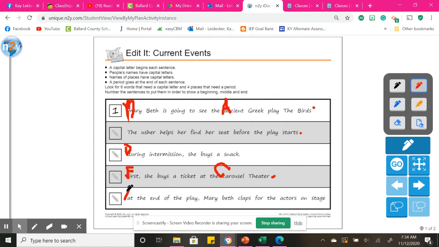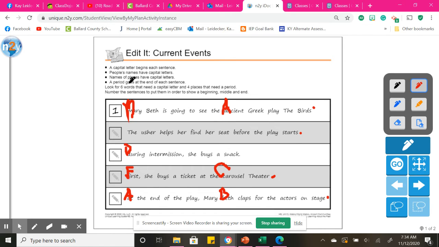At the end of the play, so we need a capital A there. At the end of the play, Mary Beth, see her name here starts with an M and Beth starts with a B and it's capitalized. So we need a capital B here. Mary Beth claps for the actors on stage, period.